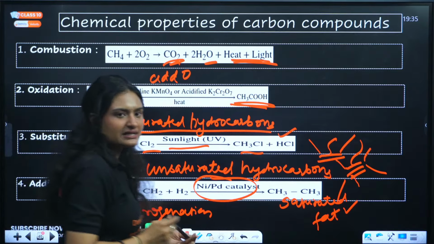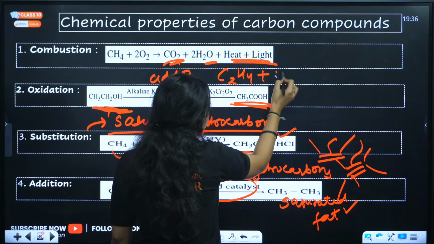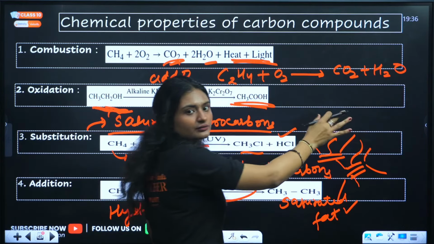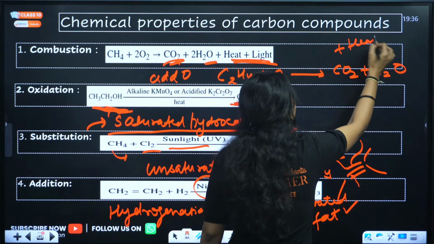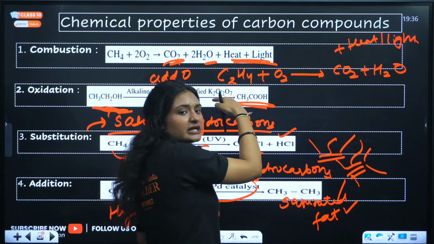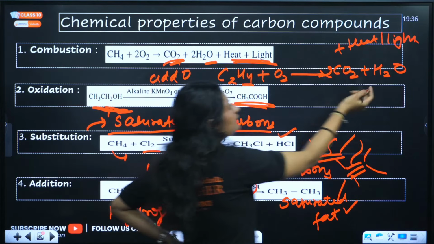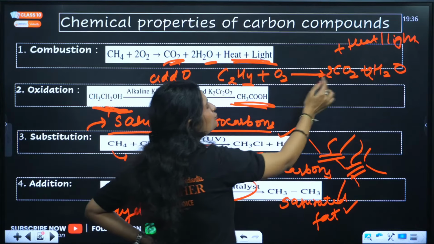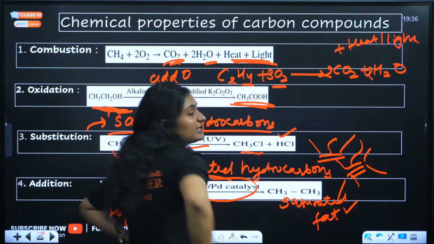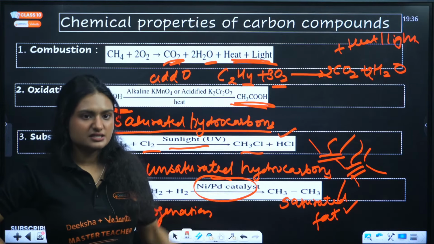So you just need to balance it. For example, combustion: you can also get C2H4 plus oxygen. If you know the products, carbon dioxide plus water plus heat and light, you just need to balance it. Two carbons on the reactant side, so 2 carbons here. Now carbons are balanced, let's see the hydrogen. 4 hydrogens here, only 2 here, so you balance it. Now let's see the oxygen. 2 times 2, 4, 4 plus 2, 6, and here only 2, so you need to multiply it with 3. Carbon, hydrogen, oxygen, that is the sequence you follow, and that's how you balance this equation. Clear?